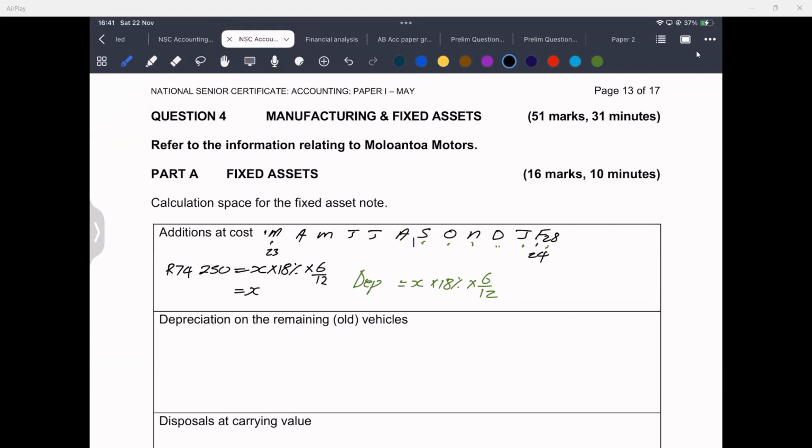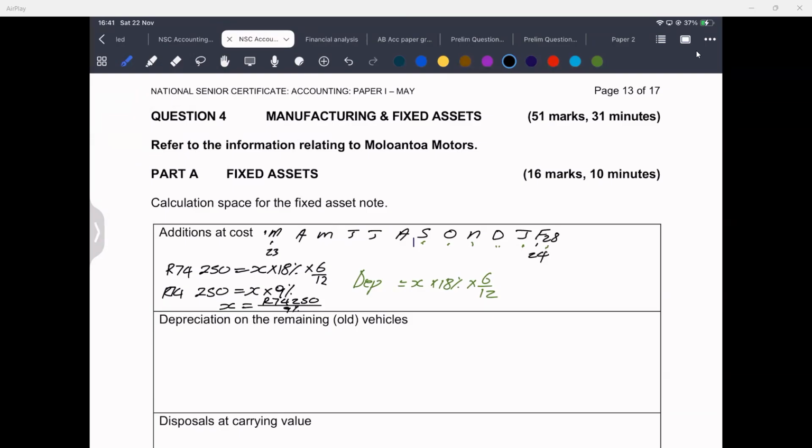18%, when you times it by 6 over 12, it will give you 9%, which equals 74,250. Now, to solve for x here, I will just say that x is equal to 74,250 divided by 9%.